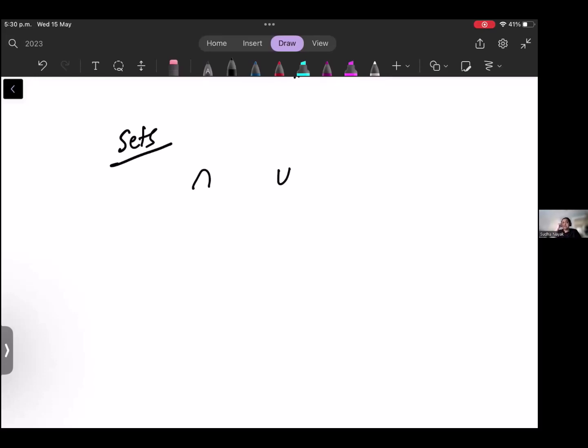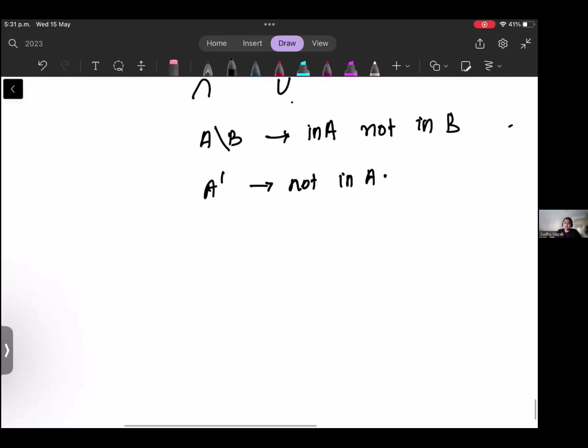So in case you are not able to recollect during the class, please remember: it is intersection, union. This is difference. So A difference B means in A, not in B. Then you have A complement, which is not in A, everything except A. Then cardinality of A, the number of elements of A. So these are the basic things.